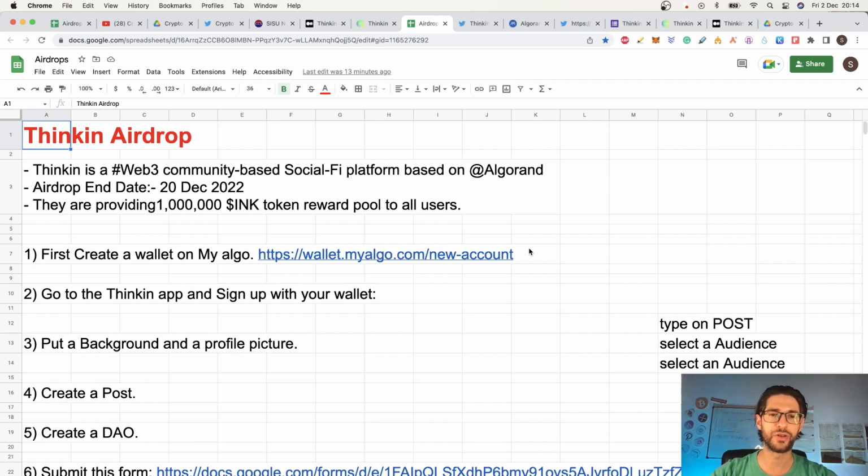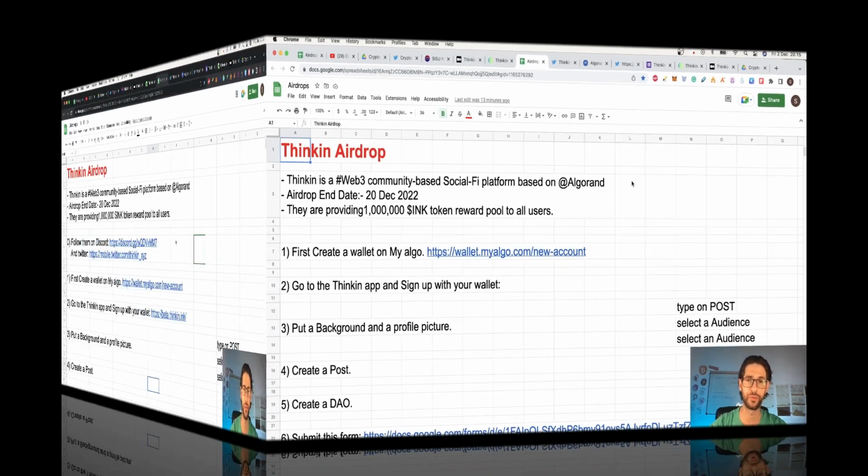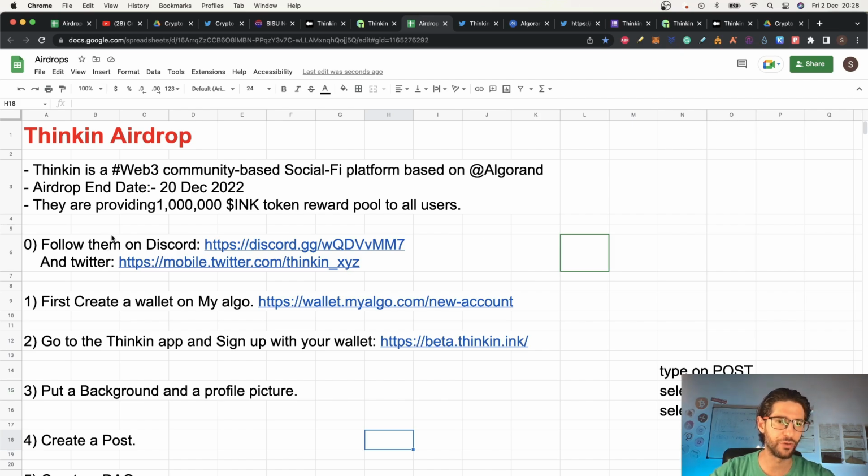First of all, because it's in Algorand, we are going to use an Algorand wallet. Maybe you don't have this, so we need to install it, and it's a little annoying because we again need to have another new wallet. But please stay with me. You know that social media projects hype a lot, so probably this could be one of those gem projects for an airdrop. So here guys, first of all, go and follow them on Discord and Twitter. We are going to need Twitter in this tutorial. But in Discord you can ask any question that you have about the airdrop or anything.